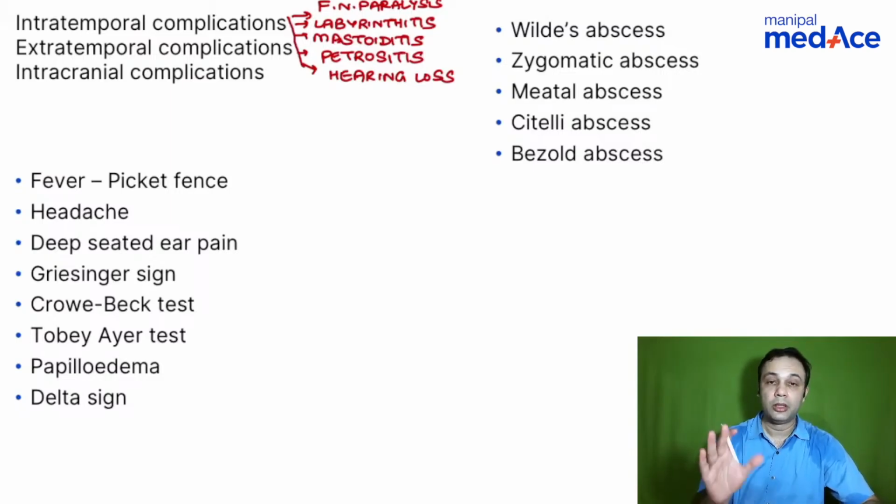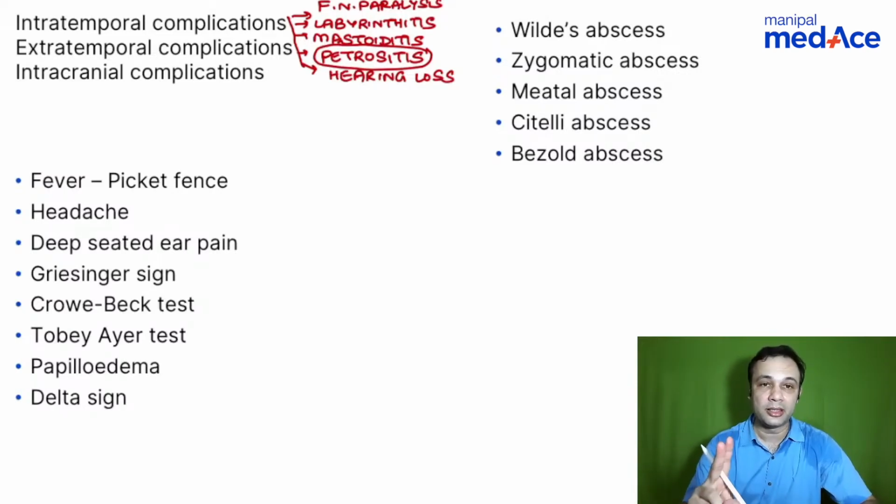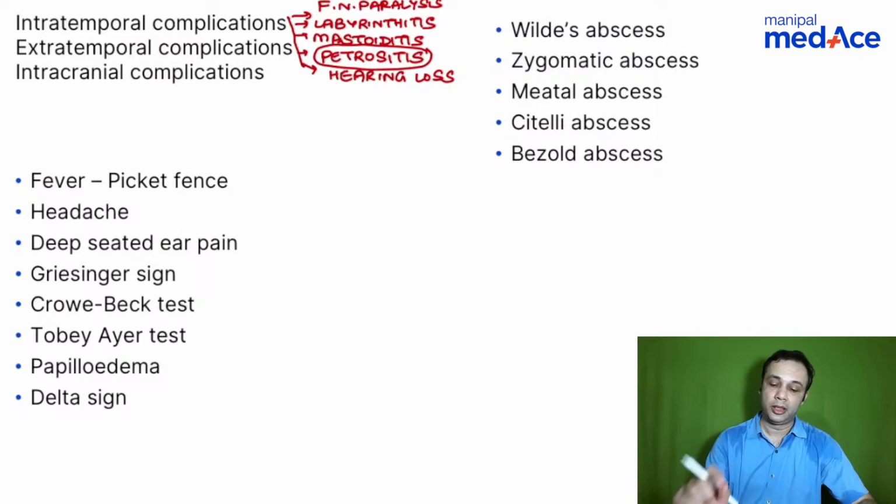Let's not go into description. So when a patient, they can give you a clinical scenario on petrositis or Gradenigo syndrome. So when you talk about Gradenigo syndrome, you have the fifth nerve involvement, the sixth nerve involvement, along with persistent ear discharge. So remember, a clinical scenario can be put in such a way that petrositis can be a diagnosis, right? So one of the commonly asked questions.